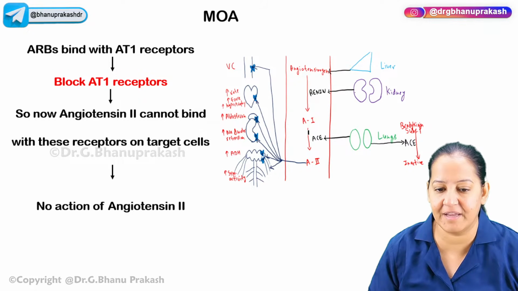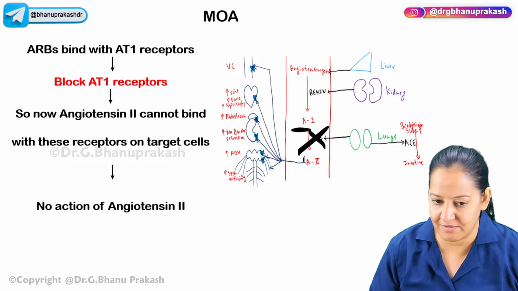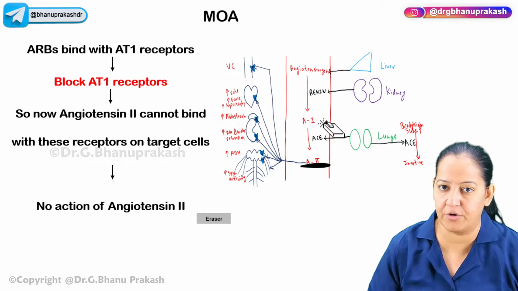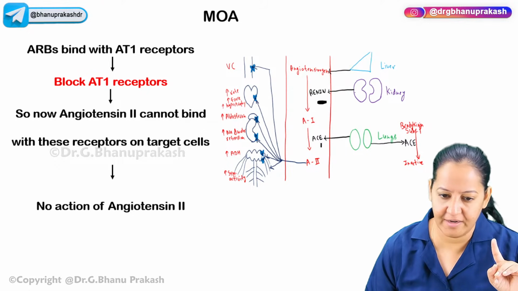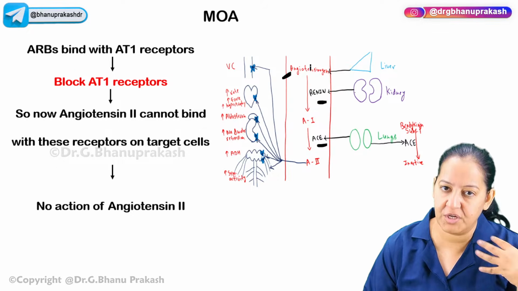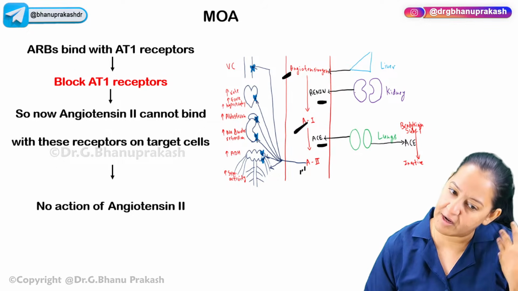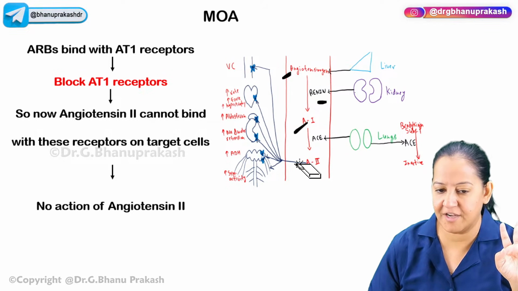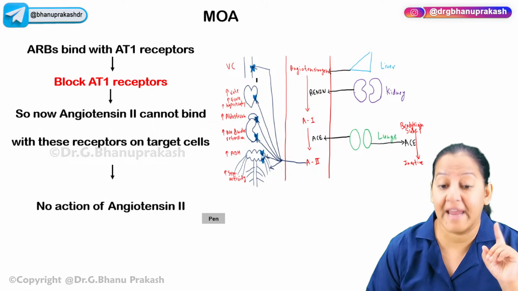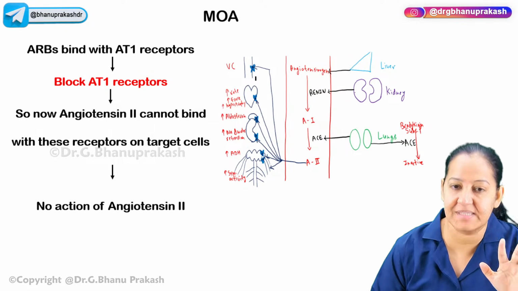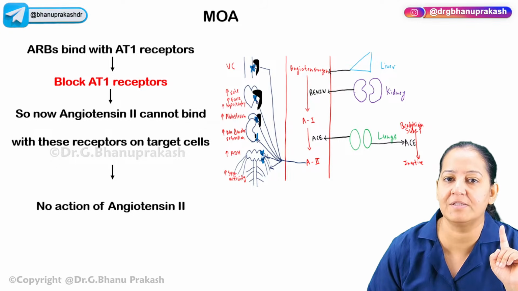What we were doing in ACE inhibitors, we were inhibiting the enzyme ACE so that angiotensin 1 does not convert into angiotensin 2. Here we are not inhibiting ACE and we are not inhibiting renin. Angiotensin 1 is converted into angiotensin 2. Let it be formed. But where does it bind? It binds with its receptor. The AT1 receptors are present on the target organs. So we are blocking the receptors on the target organs.